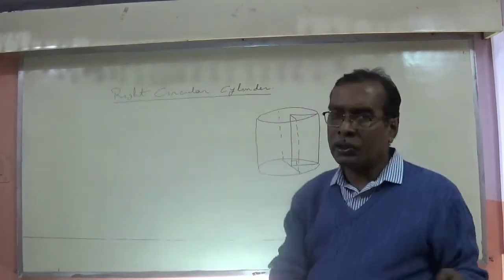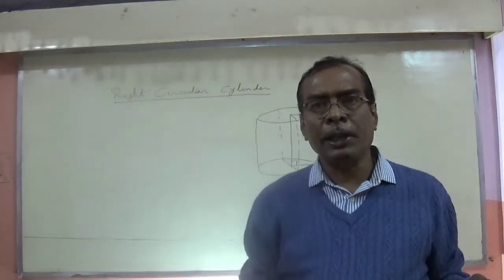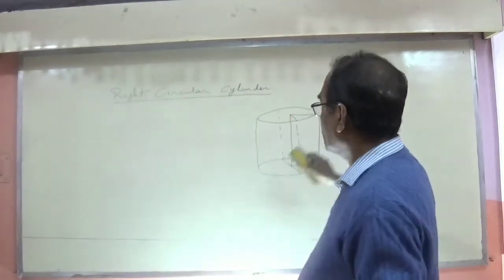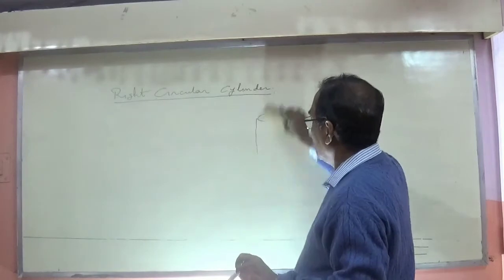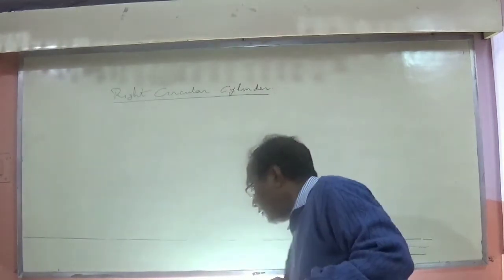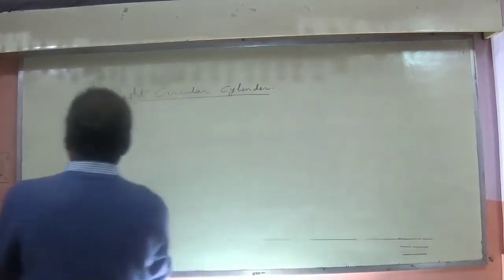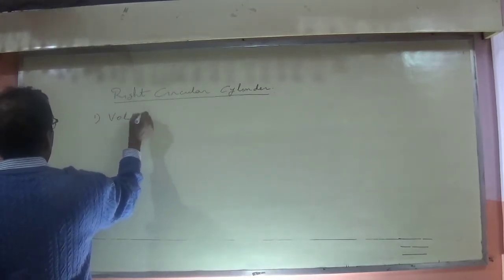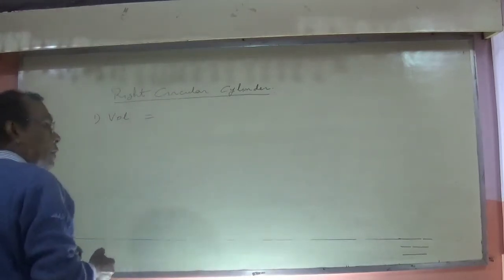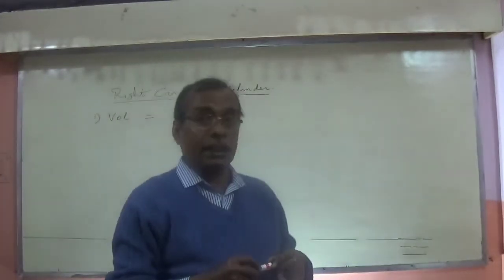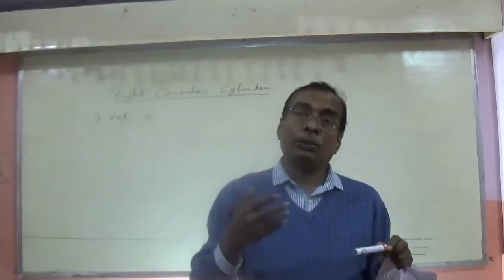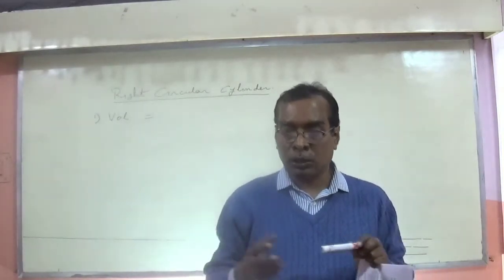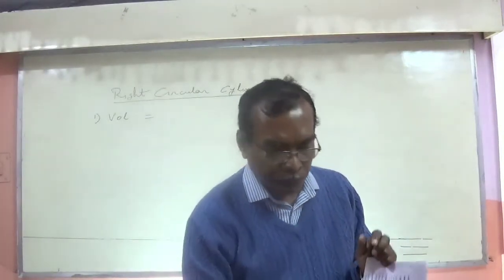Now one by one I am going to explain some formulas, but I am not going to write the formulas directly. I am going to explain how each formula is coming. First of all, I am going to explain how the volume is coming. How will you find the volume? If you forget the formula of volume, not necessarily for a cylinder, you can find it this way for other shapes also, like cube, cuboid or something like that.